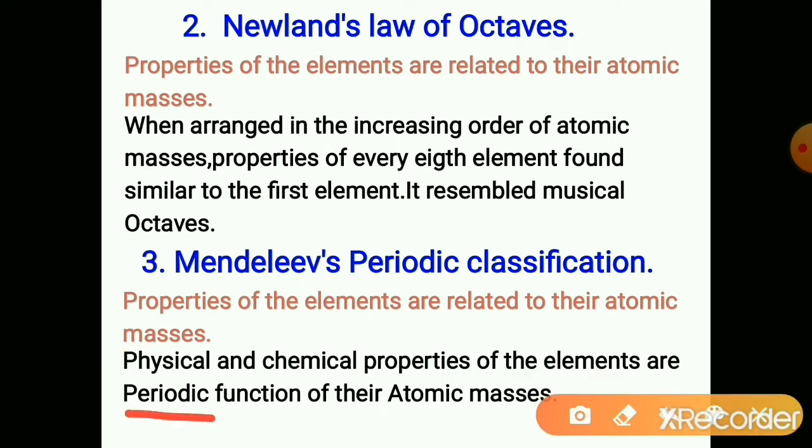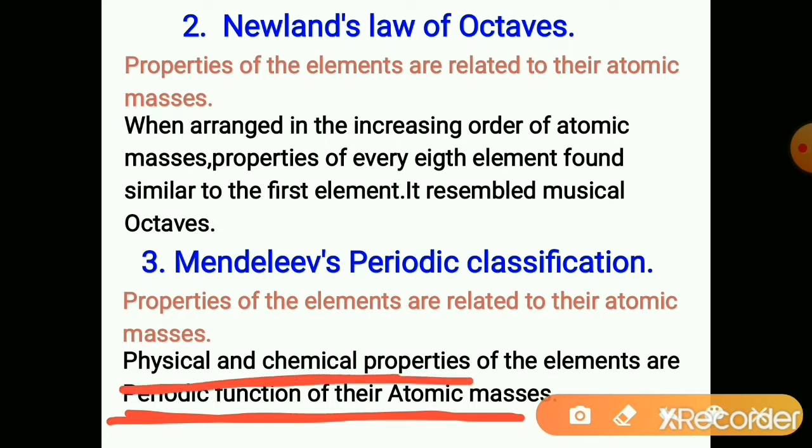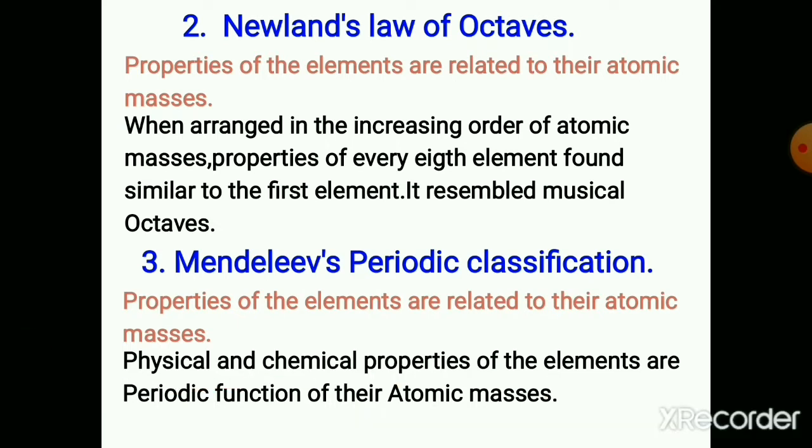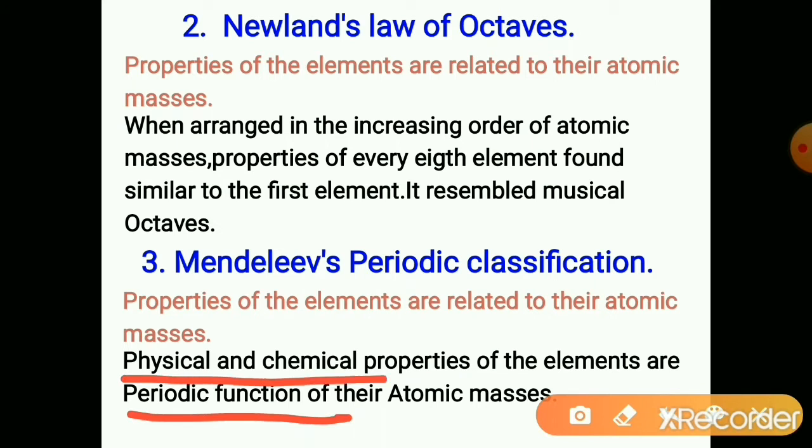Periodic function of their atomic masses means after regular intervals these physical and chemical properties repeat. Periodic function is that after regular intervals physical and chemical properties repeat when the elements are arranged in increasing order of their atomic masses.